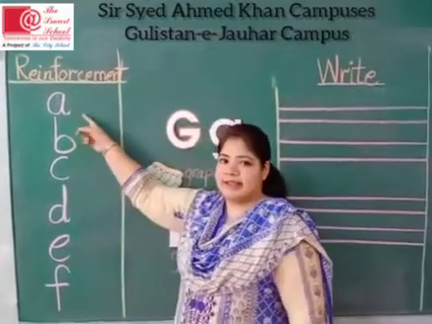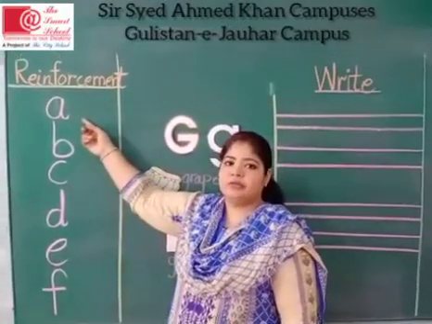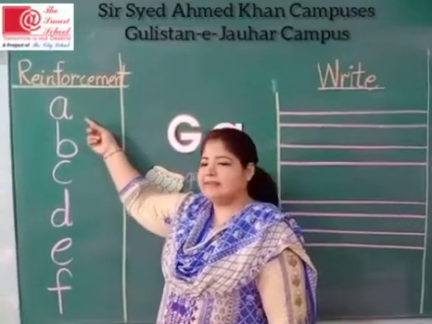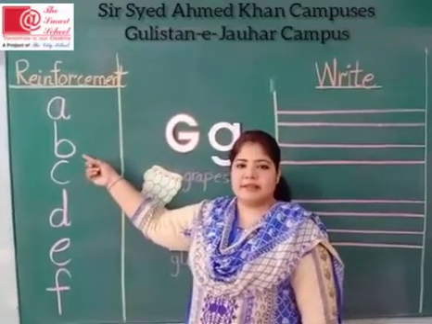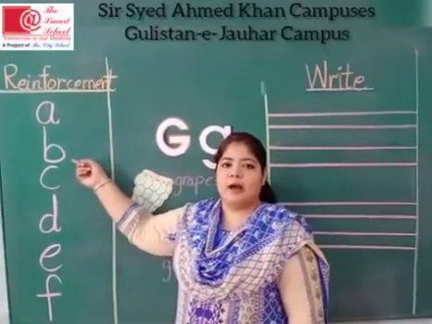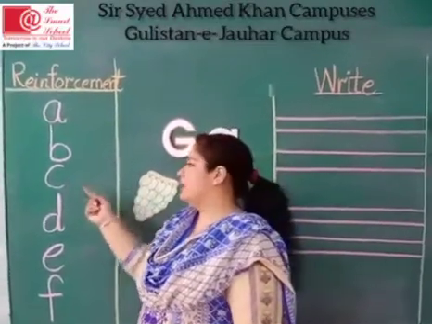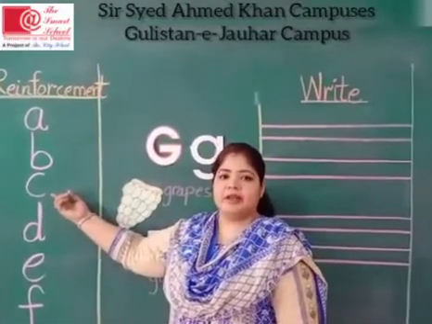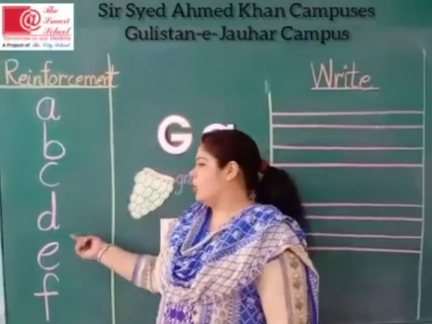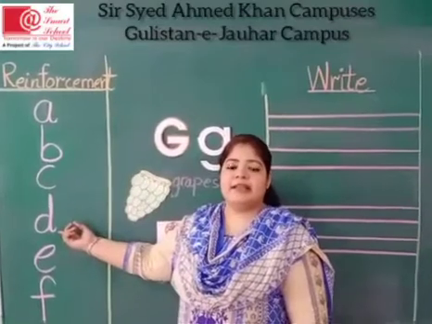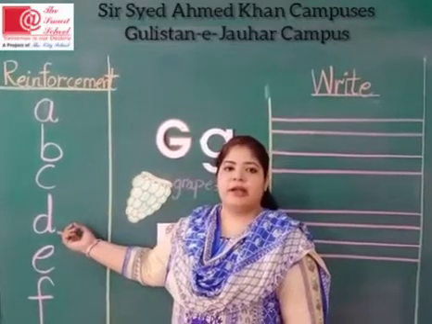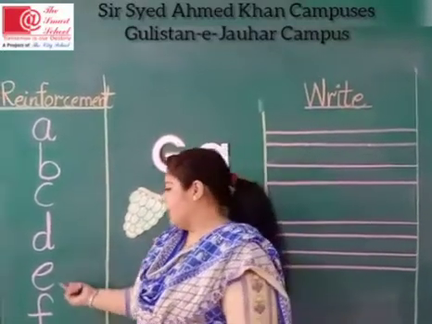Look at here. Which sound is this, kids? This is sound A. And what comes with the sound A? Apple. Yes. Now tell me which sound is this? This is sound B. Ball. Ball. Well done. Which sound is this? Car. Car. Okay, now which sound is this? This is sound D. Door. Door. Okay, now next one.